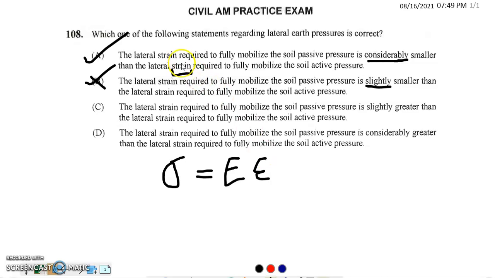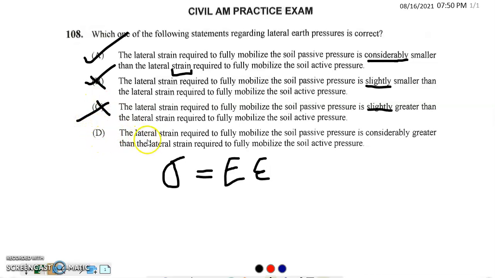So now I'm looking at the strain. We know the stress for the active should be greater than the passive. So not the strain. The strain should be the opposite. That means something is wrong with option A. So let's move on to the next one. Option C: the lateral strain required to fully mobilize the soil passive pressure is slightly. We know that slightly is not the word we're looking for, so that one too is wrong.